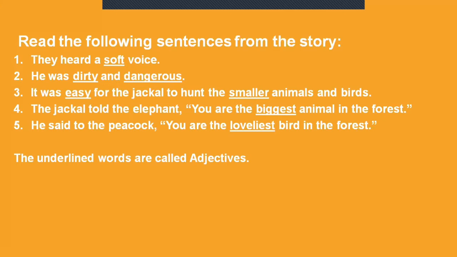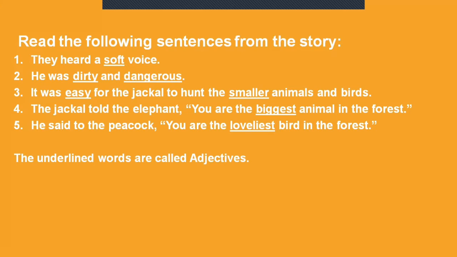Read the following sentences from the story. From page number 8. They heard a soft voice. In this, the voice, how is it described? It is described by the word soft. Look at the second sentence, children. He was dirty and dangerous. Dirty and dangerous are the words describing the nature of the jackal.